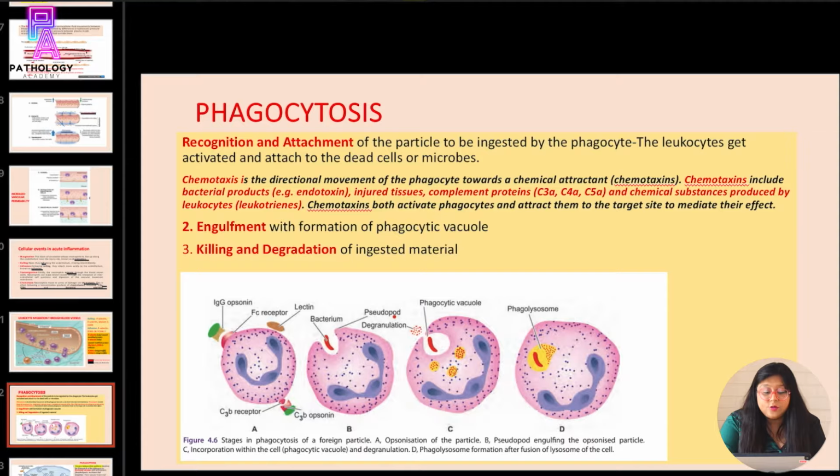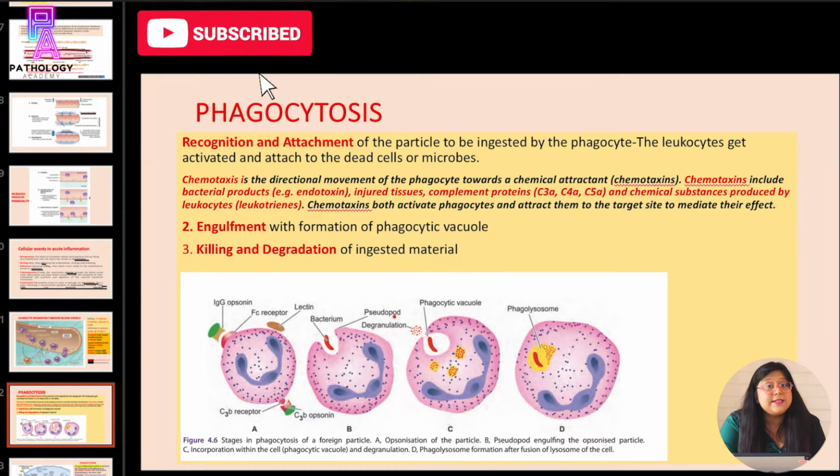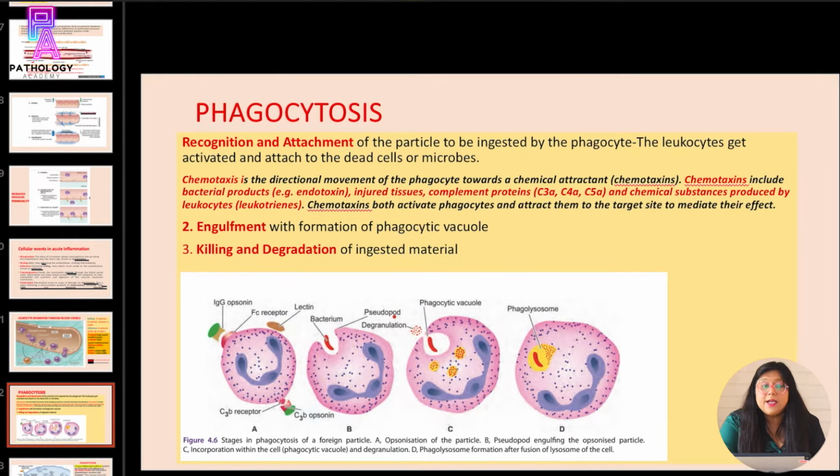So, as I have told you, initially there will be recognition and attachment of the particle to be ingested by the phagocyte. How does this happen? It happens by a phenomenon known as opsonization. In opsonization, the particle which has to be ingested by the phagocyte comes near the phagocyte, and because of the presence of opsonins on this particle, the phagocyte recognizes it and it gets attached to the phagocyte.